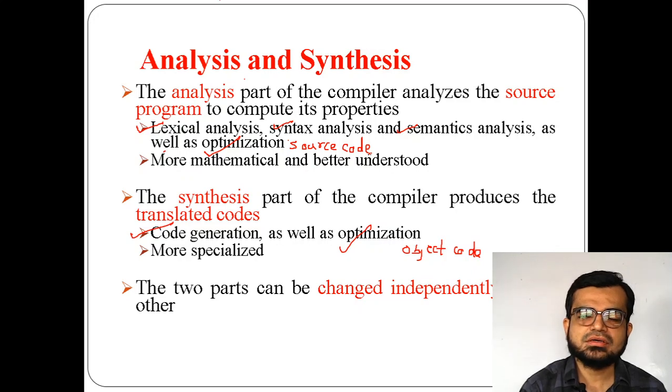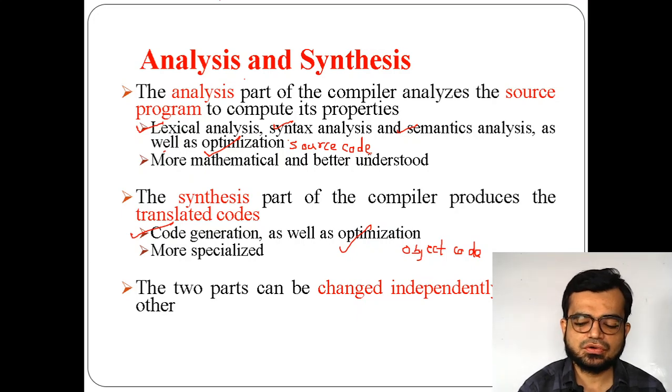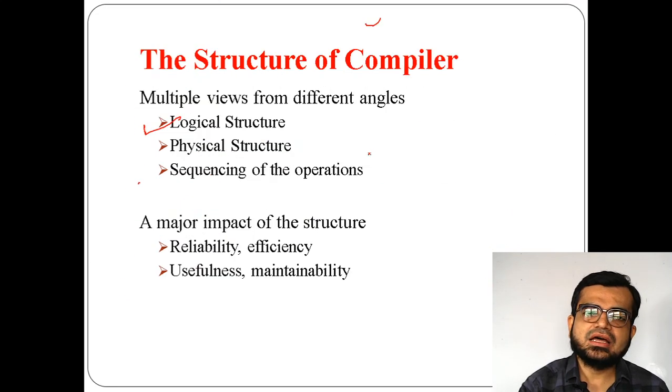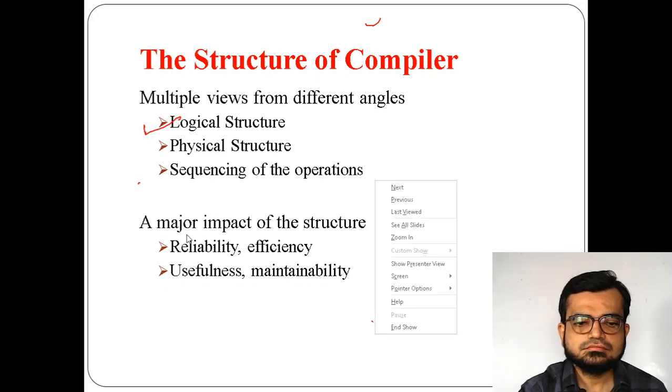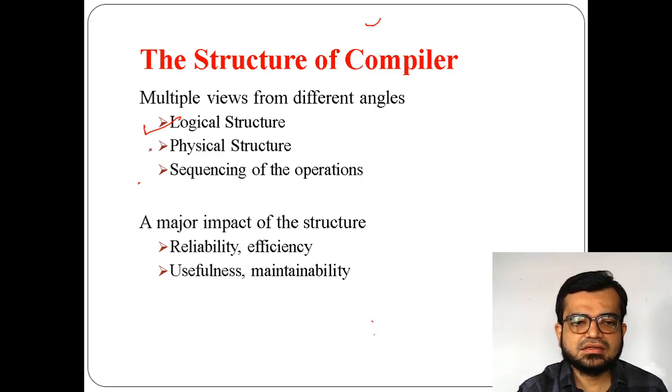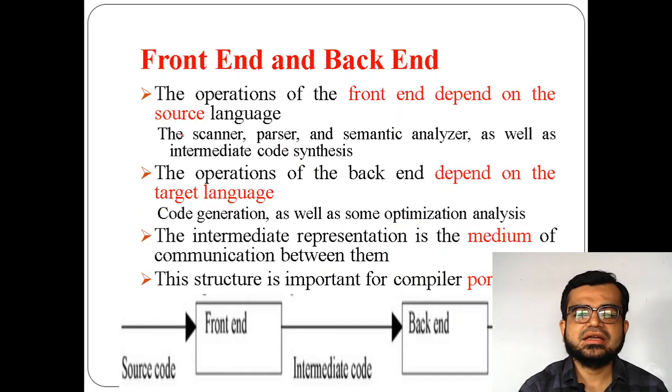That is, there is no dependency among themselves, because analysis is related to the source code and synthesis is related to the machine. Based on the machine on which it is performing, the code has to be converted into machine language code or object code. Now the next is physical structure. In physical structure I can divide into two types, that is front end and back end.